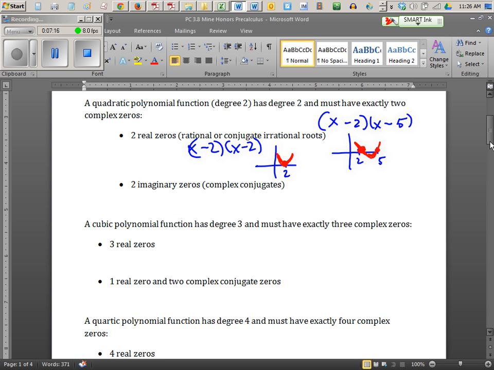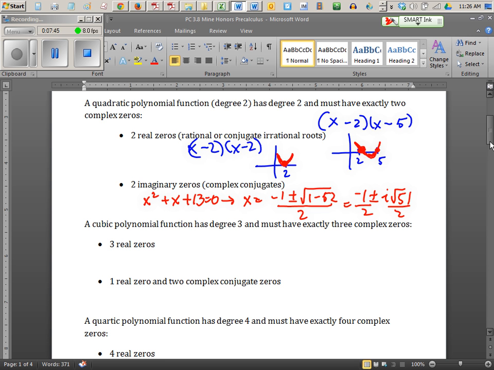Okay, let's go to the next case, 2 imaginary zeros. Let's say that you worked hard and you had this problem, x squared plus x plus 13, and you did the quadratic formula, you set this equal to 0, and you did x equals negative 1 plus or minus the square root of b squared minus 4ac, which is going to be 52, all over 2a. What are you going to do with this? Negative 1 plus or minus i radical 51 all over 2.